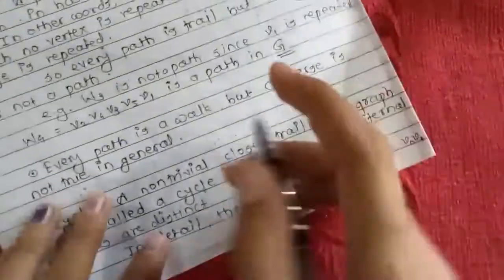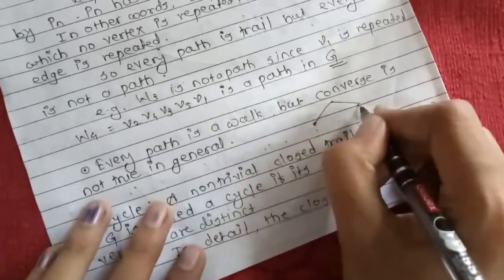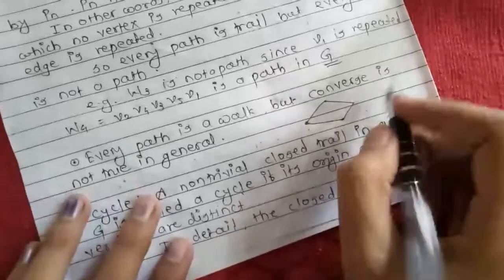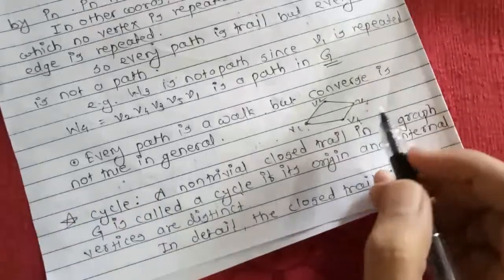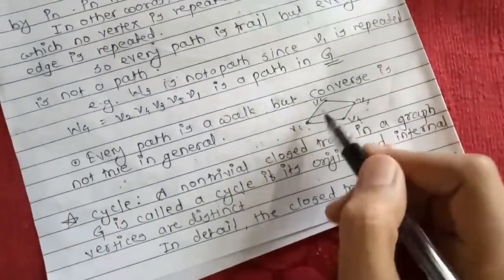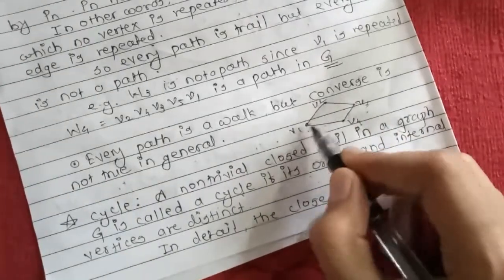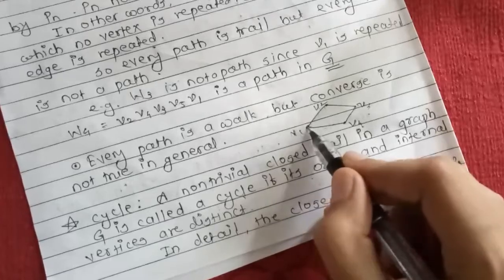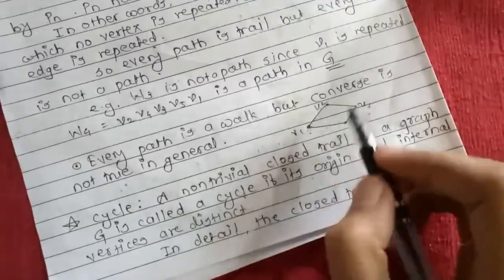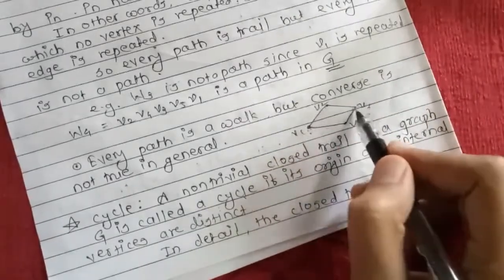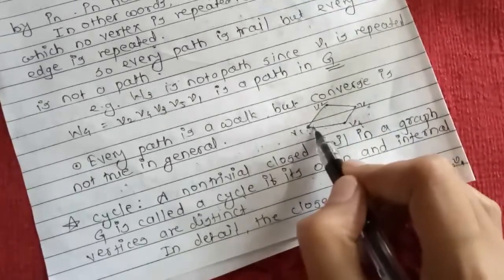For example, if we take the trail here, with V1, V2, V3 and V4, and we make the trail V1, V2, V3, V4 and V1, this trail is closed because the starting and the end vertex of this trail is V1, which is equal. The internal vertices are V2, V3 and V4, which are also distinct. Therefore this closed trail is a cycle.